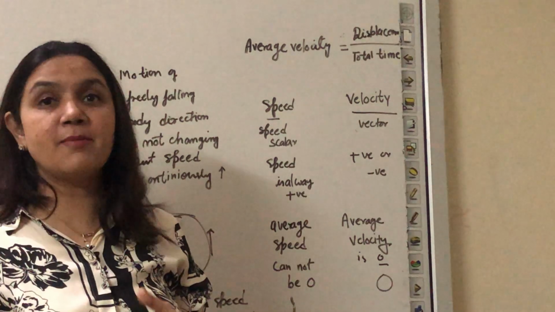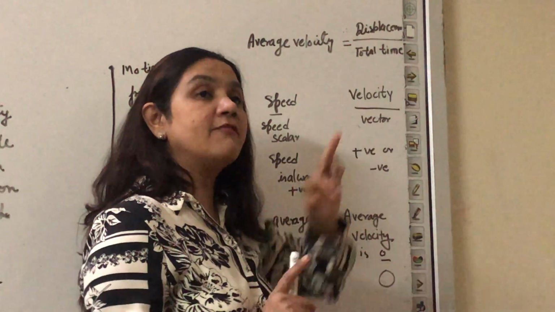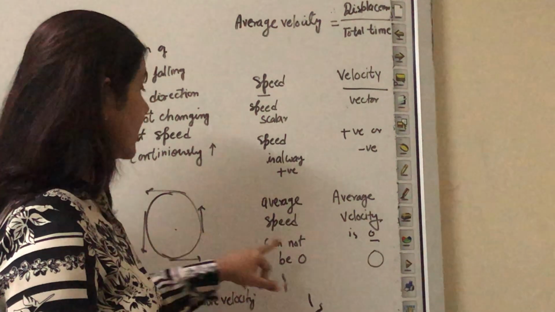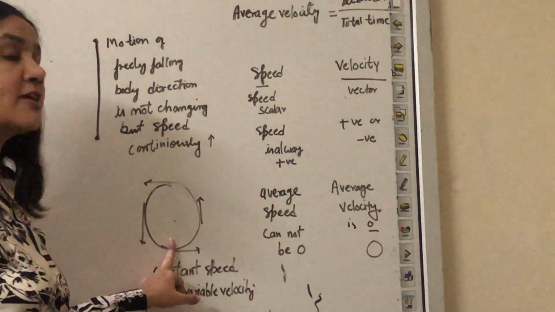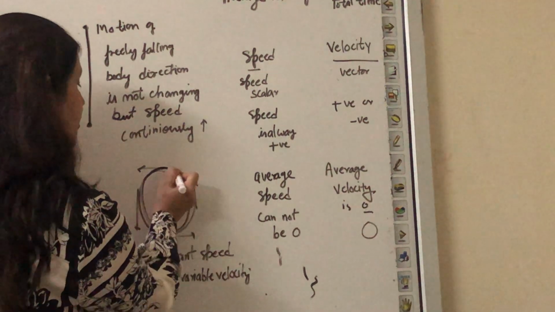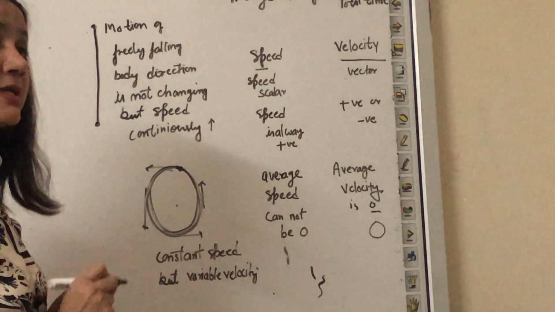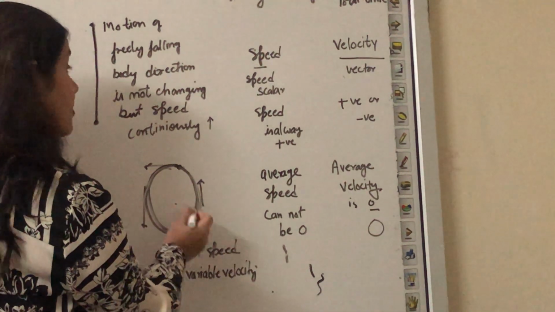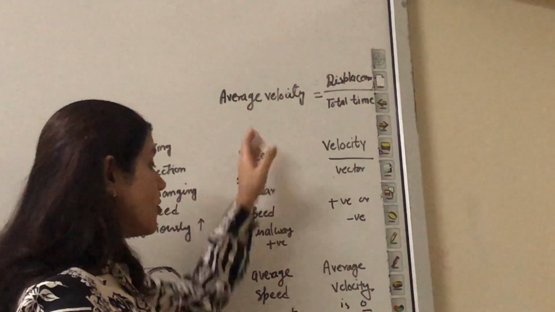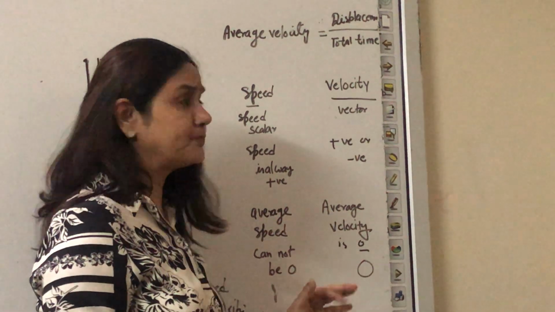But the average velocity may be zero because in the average velocity we always take the total displacement. And we know that total displacement may be zero. How may total displacement be zero? Because when the body is moving in a circular path, it goes like this, starts from here and comes back to the original position. That means 2 pi r is the total distance covered by the body, but the total displacement will remain zero. When the displacement is zero, obviously the average velocity may be zero. But the average speed can never be zero.